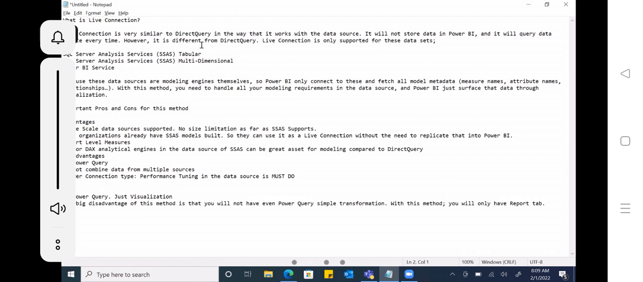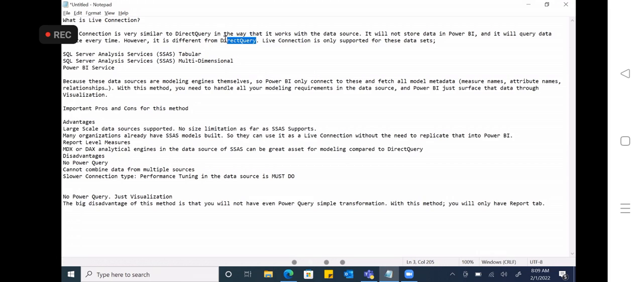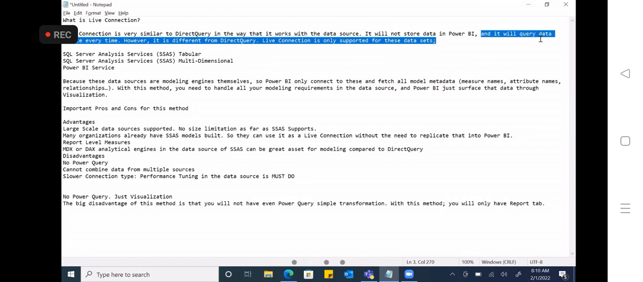However, it is a little different from direct query. Live connection is only supported for certain data sources. Let me read it once again. Live connection is very similar to direct query because it works directly with the data source. It will not store the data in Power BI, and it will query the data from the source every time.